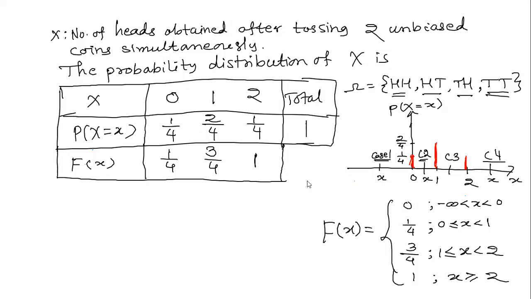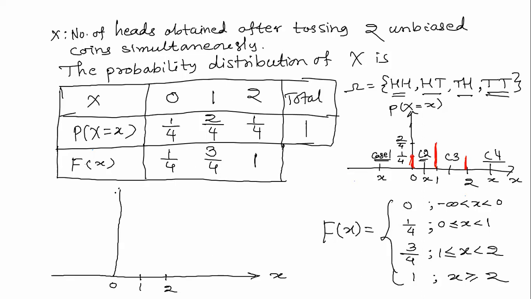So here I am going to draw. I have already told you this is the graph of the distribution function. It is defined for every real x from minus infinity to plus infinity. 0 is somewhere here, 1, 2, something like that.